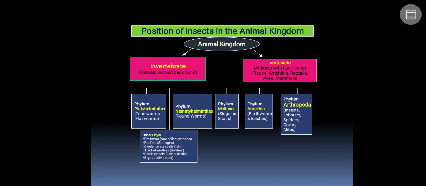So pisces, amphibia, reptiles, aves, and mammalia, including human beings, come under vertebrates. Now in the case of invertebrates, where there is no backbone at all, there are many phyla, like Platyhelminthes, where tapeworms and flatworms are the examples, and Nemathelminthes, where roundworms are the example. Next, Mollusca, slugs and snails, and the phylum Annelida, earthworms and leeches. But among them, Arthropoda is the phylum to which insects belong. Along with the insects, even lobsters, spiders, and crabs are also members here.